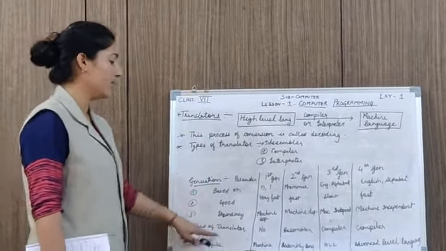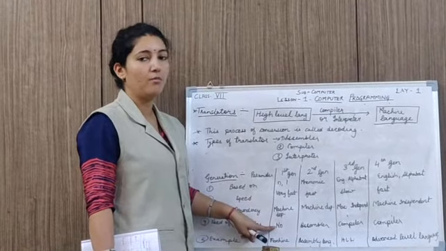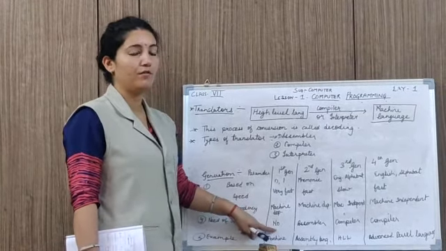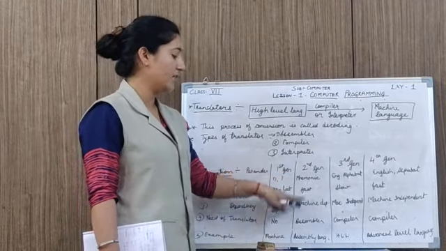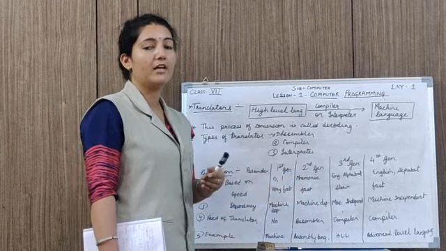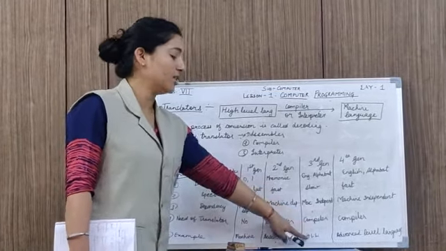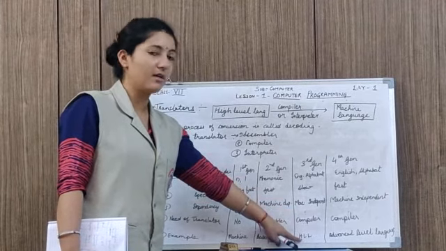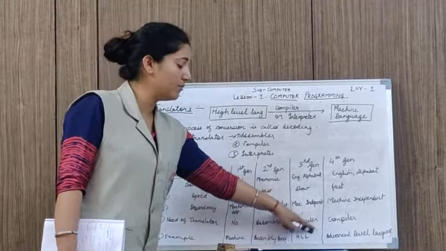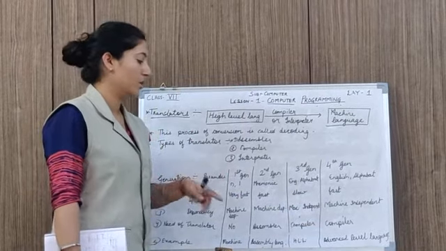Need of translators. We require translators in the generations. First generation is in the form of 0 and 1 binary form, so there is no need of translator here. Second generation is the assembly language. We require assembler for translating our assembly language code into the machine code. Third generation is high level language, and in this case we require compiler for translating our program into the machine code.